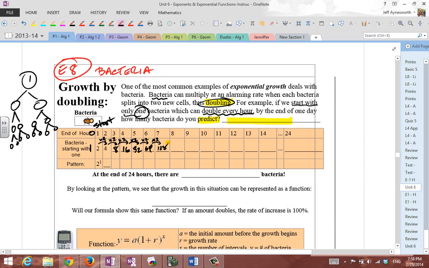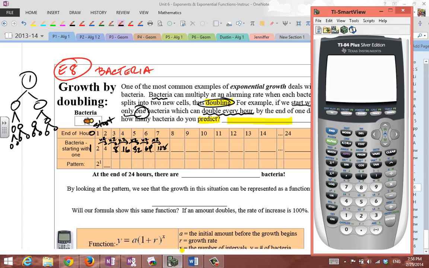Now what's cool about your calculator is this. If you enter the number 2 in and you go times 2, enter, times 2, enter, times 2, enter, times 2, enter, you'll see the pattern. All these numbers are coming in. Times 2, enter, times 2, enter. It gives you the sequence of numbers here when you double or multiply by 2. We're at 128 bacteria after the 7th hour.